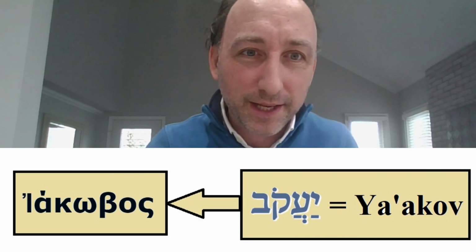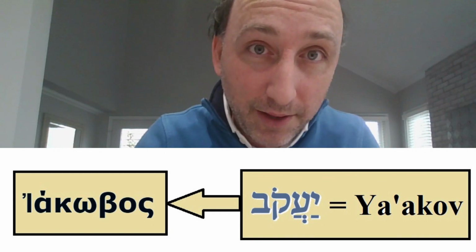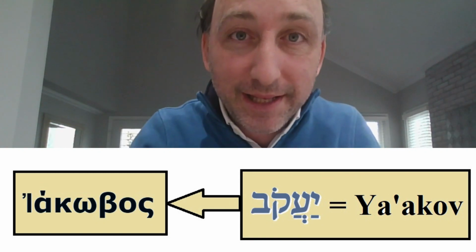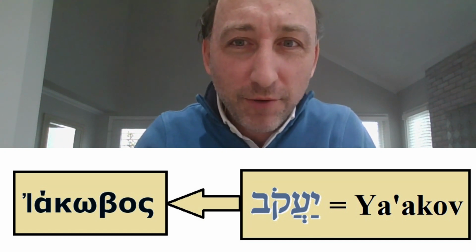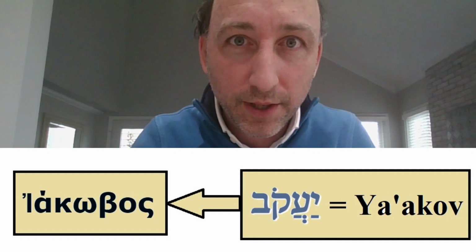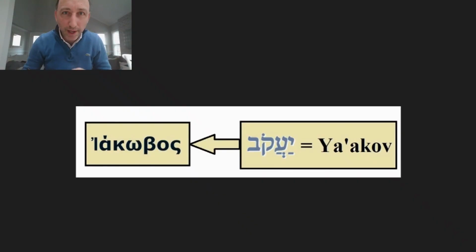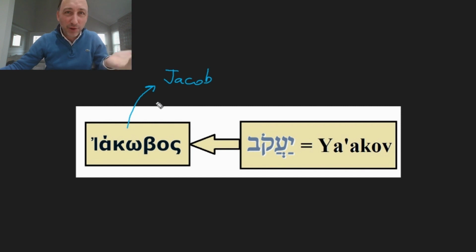Now, apart from this, this is the Greek name, which is basically a literal transliteration of the Hebrew Yaakov. How did we move from Yaakov to James? The story is quite interesting. We start from the Hebrew Yaakov and its Greek version Yaakobos, and then we should get to the English Jacob, right? That would be the simple, obvious transliteration of the Greek Jacobos, Jacob.